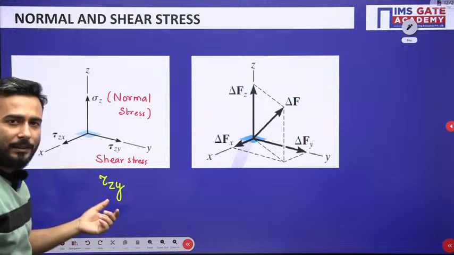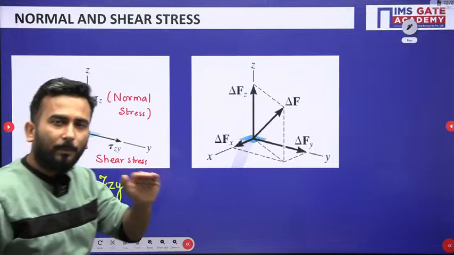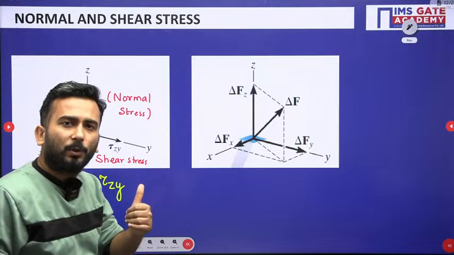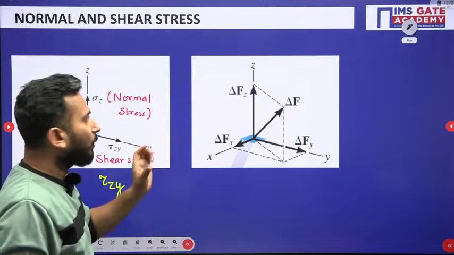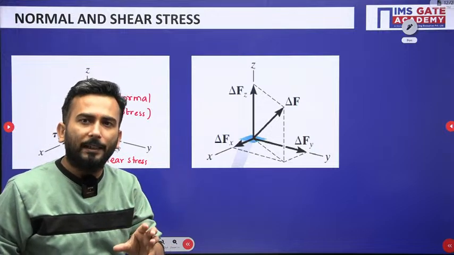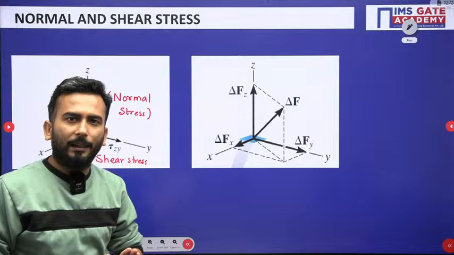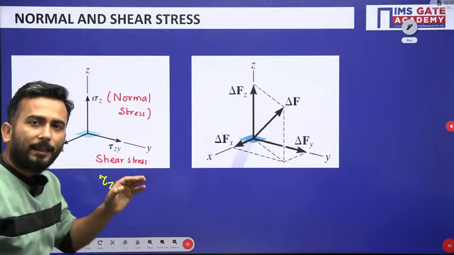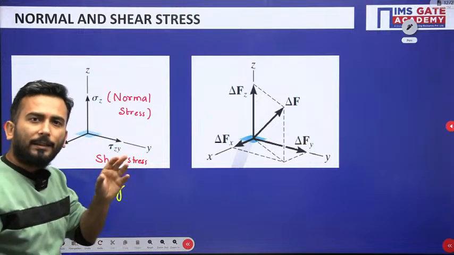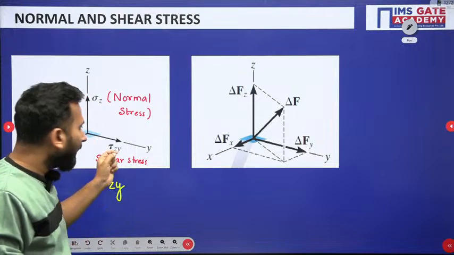So this only means that I am referring to the plane as the z plane. That means what is z? Z here is referring to the orientation. When I say z equal to 3, it is talking about a plane that is lying at a distance of 3 units from the xy plane. And what is y? Y is the direction. That means the orientation is z. The axis perpendicular to this plane is z, so that's why z is written. And what is y? Y is the direction.